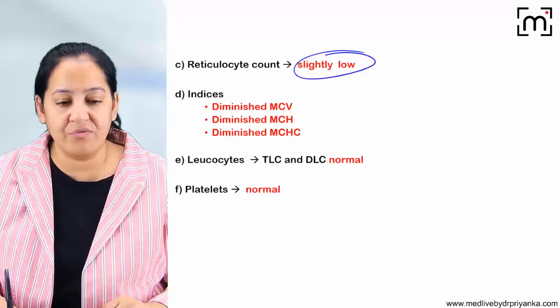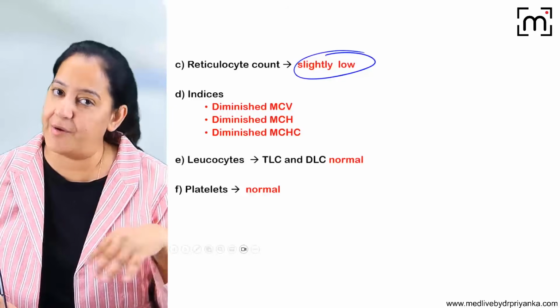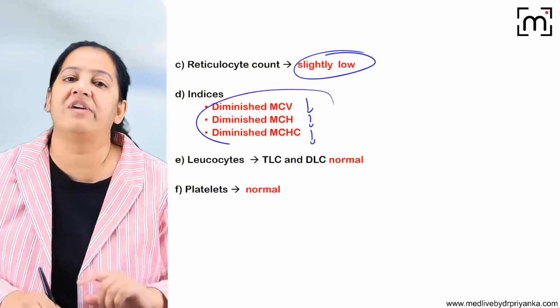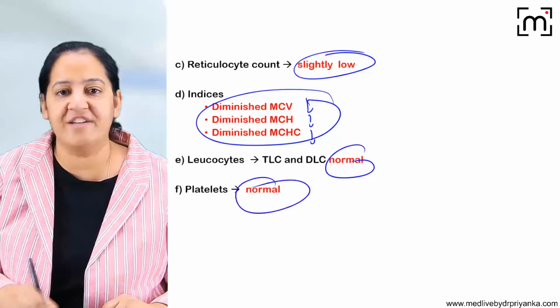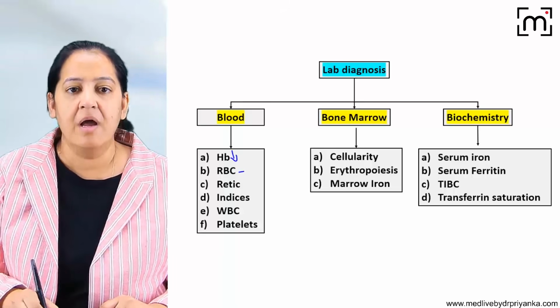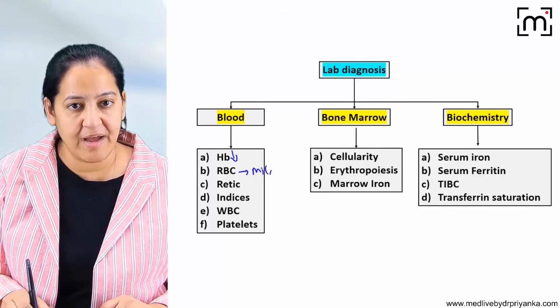The retic count will also fall because retic is the precursor of RBC. RBCs are less formed, so the retic is also less formed. MCV, MCH, MCHC all will diminish. But the platelets and the WBCs are normal. There is no problem in platelets and WBCs. So hemoglobin will fall. RBC shows microcytic and hypochromic.